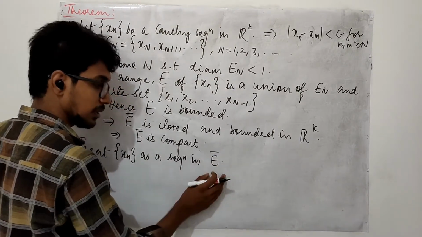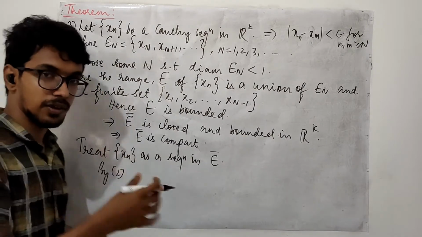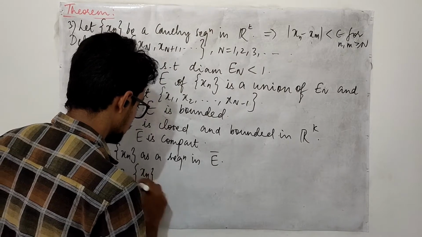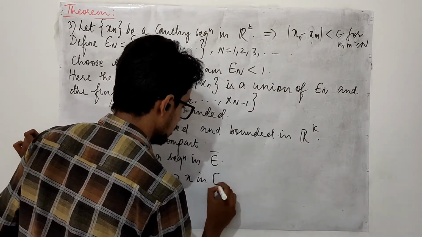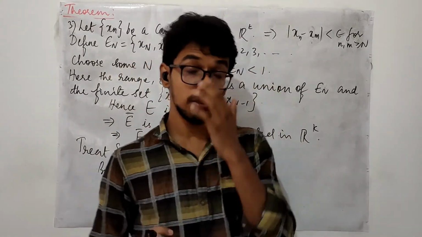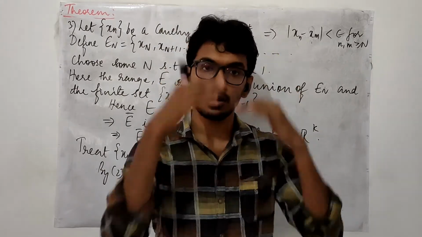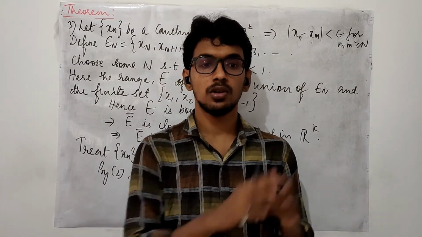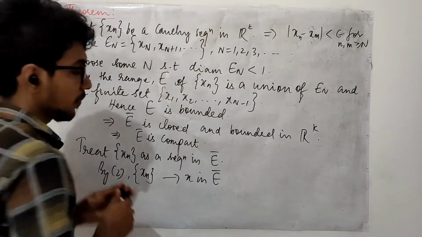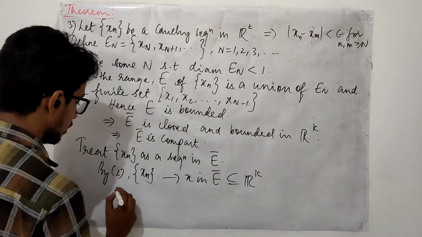You have a Cauchy sequence in a compact metric space, so by the second part of the theorem that we are discussing now, you may say Xn converges to some X in E closure. In the previous result also we have proved the convergence in that compact metric space. So it converges to some point of that metric space. Here it converges to some point in the E closure, which is a subset of Rk, right?